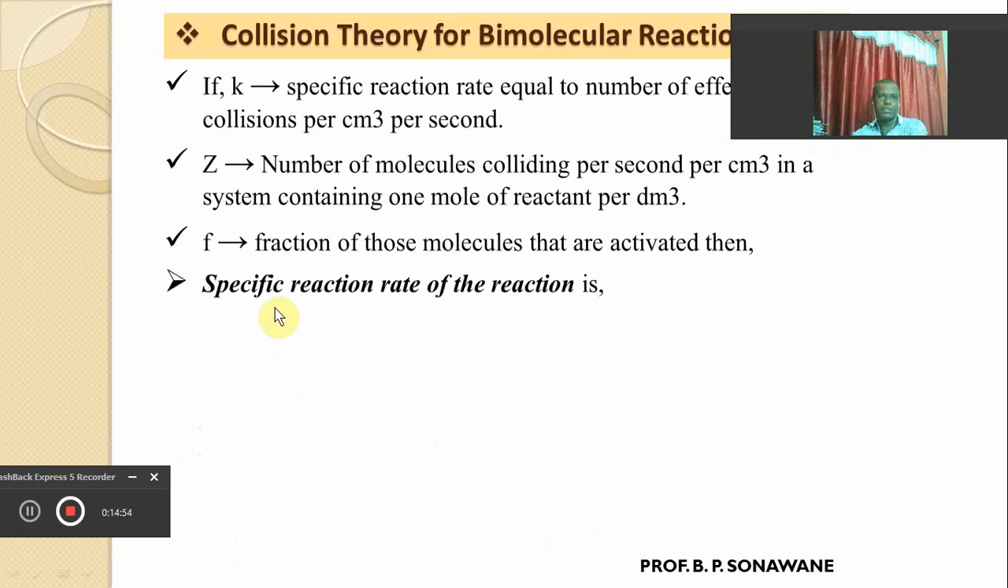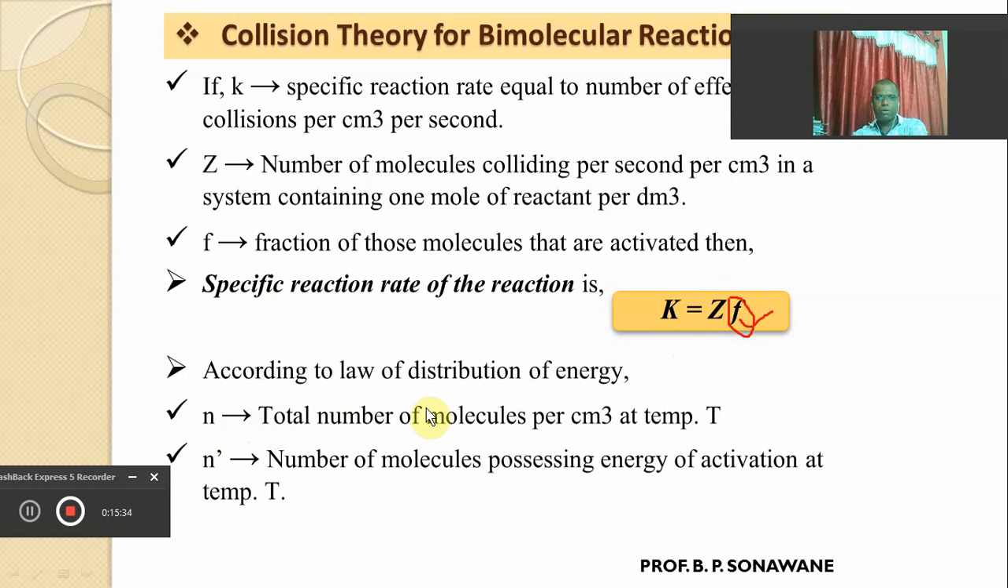Then this specific rate of reaction is simply given by K equals Z into F, because F indicates the fraction of the molecules which are activated, and Z indicates the total number of molecules which are going to collide. F is the fraction of activated molecules, and K is the specific rate constant. So the specific rate of reaction is given simply by Z into F.